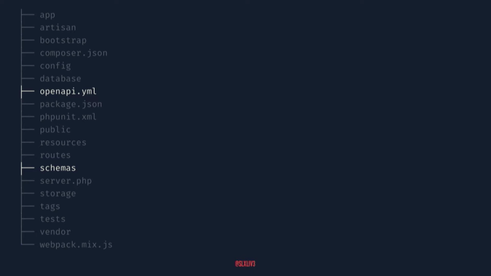So where do I store this in my Laravel application? Right at the top level. I think it makes sense. It's easy to find. So we've got our API file, and then we've got our schemas directory. So we can talk a little bit about how we split these things up, because we don't necessarily want to host our API documentation on our API server, but I think it's important that we put this documentation along with the source.